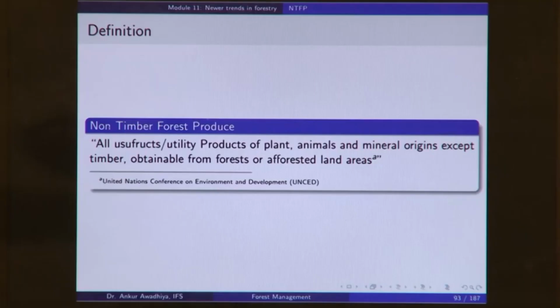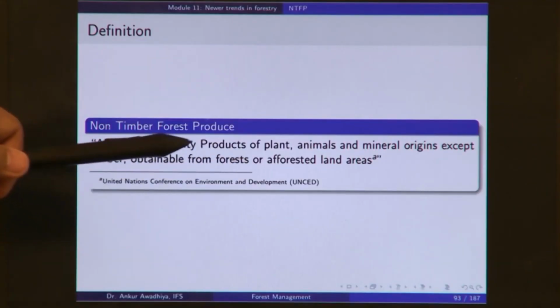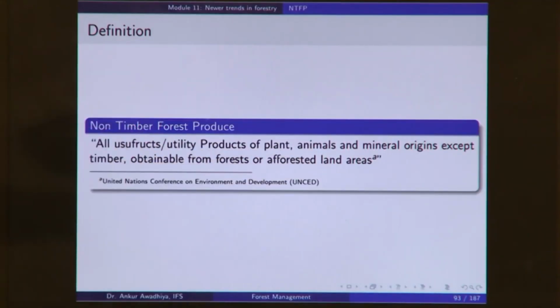So, there might be, say, a hive of honeybees on one of these trees. So, you can get honey out of it. Now, if you look at the previous definition, it said from forest or afforested land areas. So, if we consider such a definition, then the honey that you are getting out of this tree, so suppose you have a hive here, you have a hive here, the honey that you get out of these trees will not be included in this definition, because it is neither from forest nor from afforested land areas.